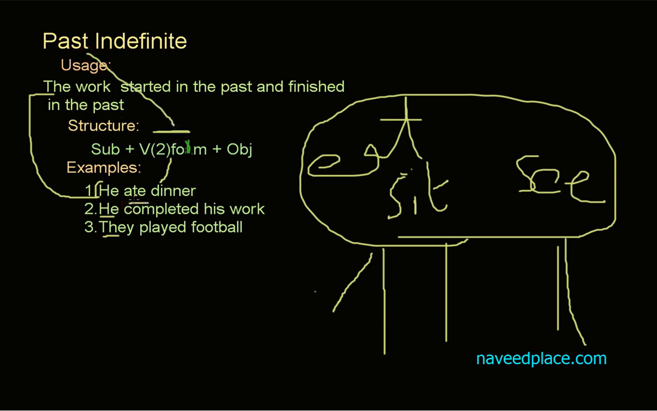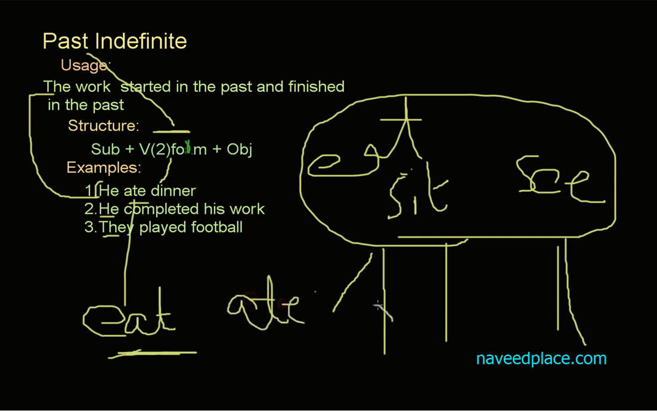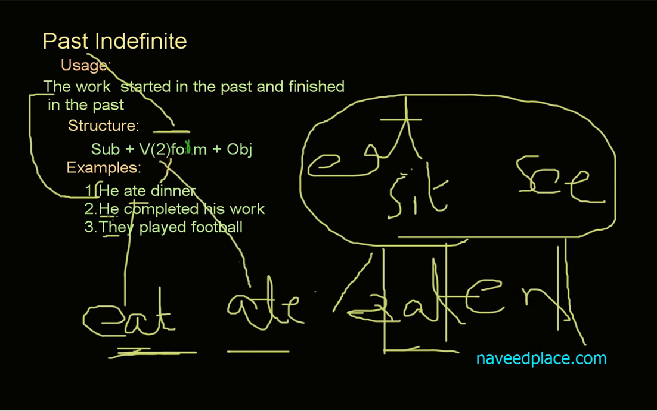Here we can see that we have ate. In the place of ate, we could say eat, but definitely this is the second form. Therefore, we have to use ate. This is the second form: eat, ate, and eaten. The first form is eat, second form is ate, and eaten is the third form. But here we are using second form according to structure. Then we have he completed. The first form is complete, but because here we have to use second form, it is completed. Play is the first form, but because we have to use second form, we have played.